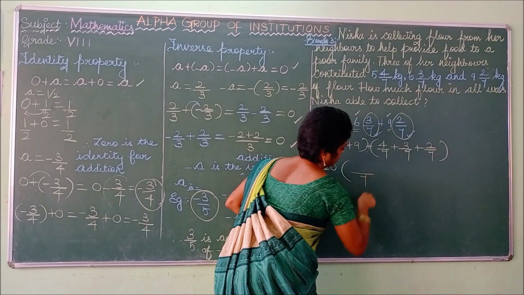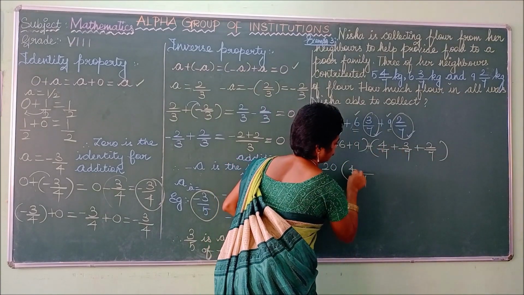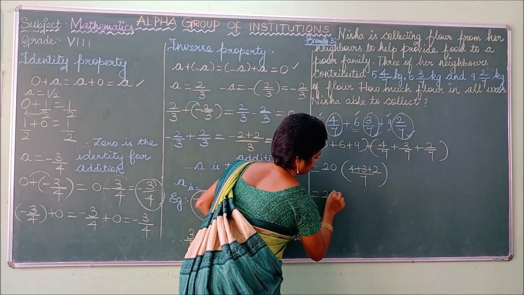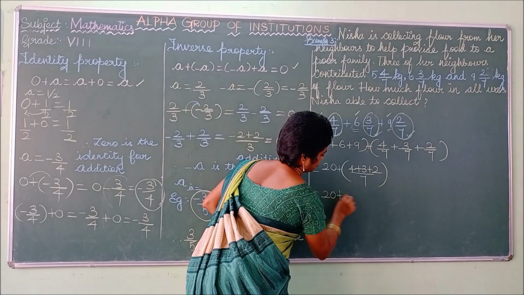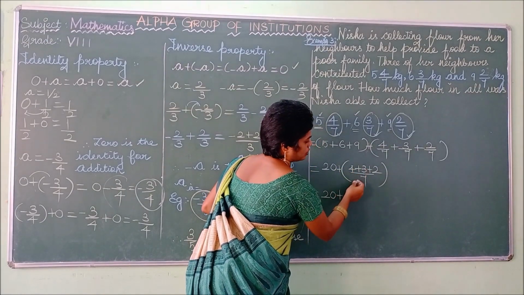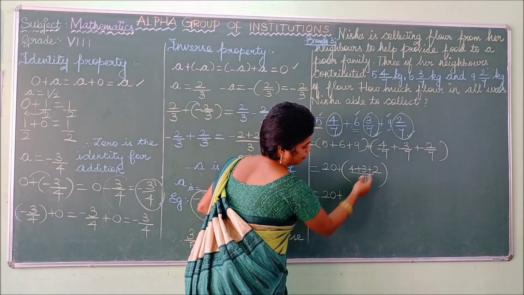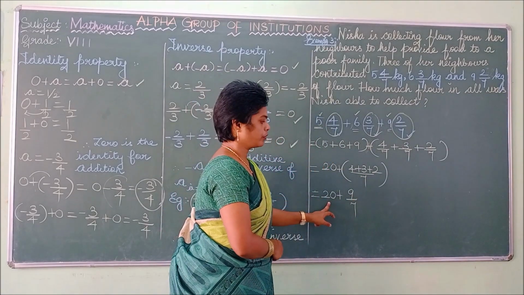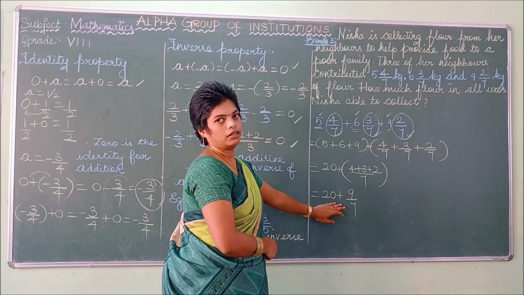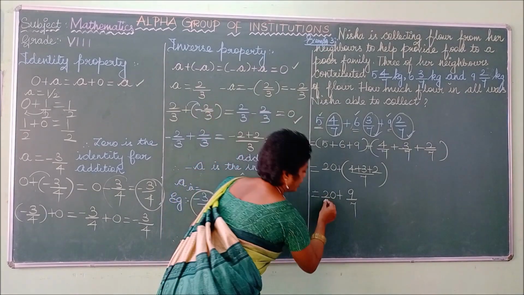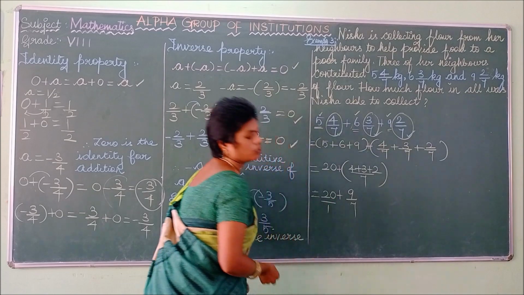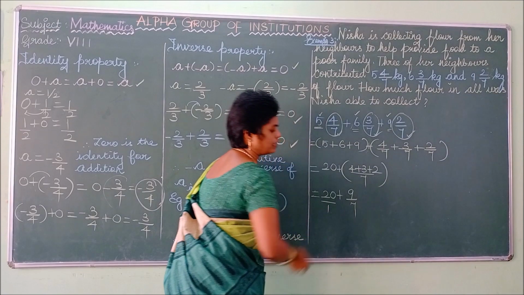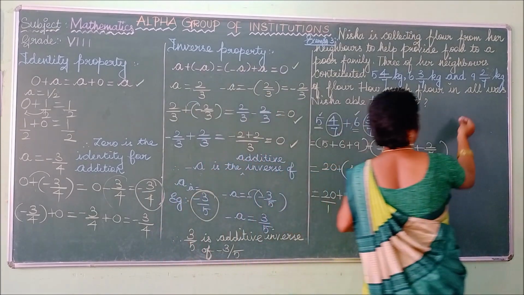Denominators are the same, so you can take it as common. The numerators are 4 plus 3 plus 2. So 20 plus, 4 plus 3 is 7, 7 plus 2 is 9 by 7. In this term you don't have any denominator, so you can take it as 1. If you put 1, is there any change? No change. So you can take the LCM here. 1 comma 7 is what?